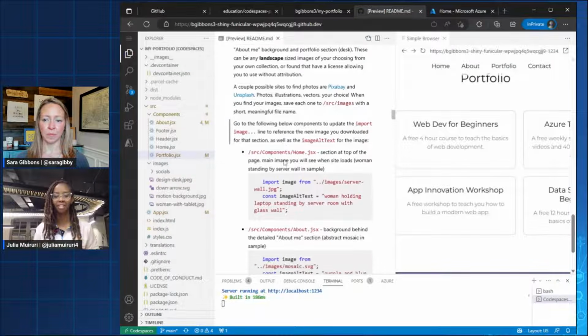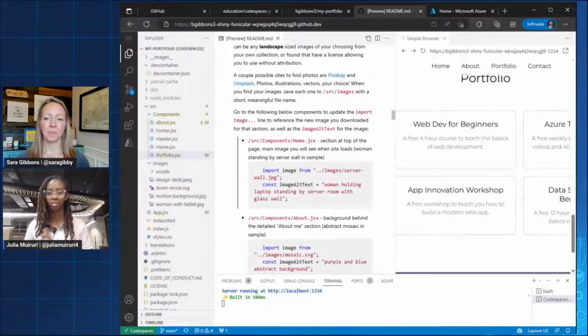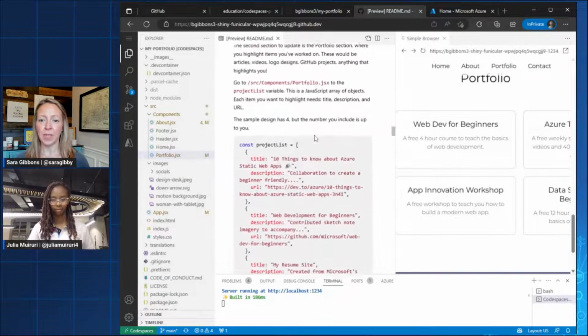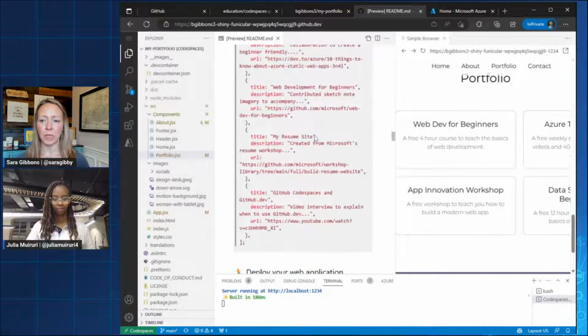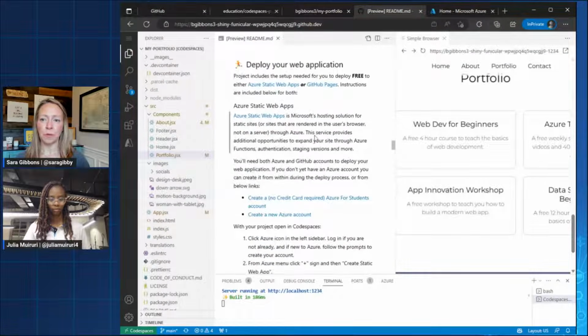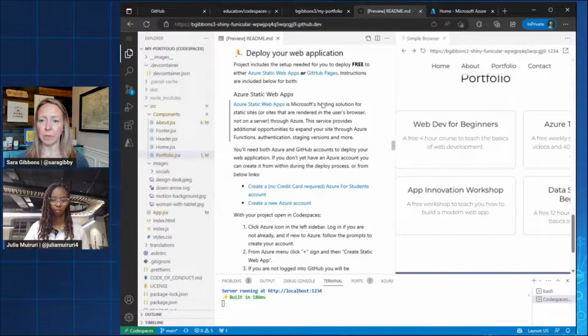So can we do everything from this code space without having to go to a different service? It is. Great question, Julia. And you can. That's one cool thing about being in Codespaces here, and with this template repo, is we've made it super simple for you to be able to deploy without leaving. We don't want you to have to go and configure other things. So we have two options for deploy that are both free, and you can complete both without leaving your code space.